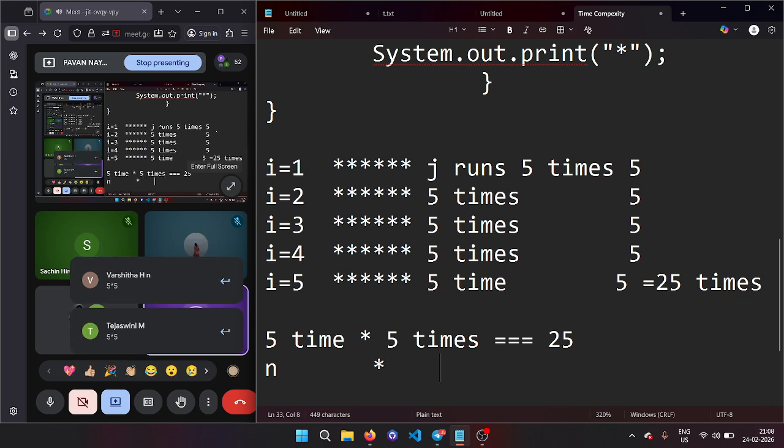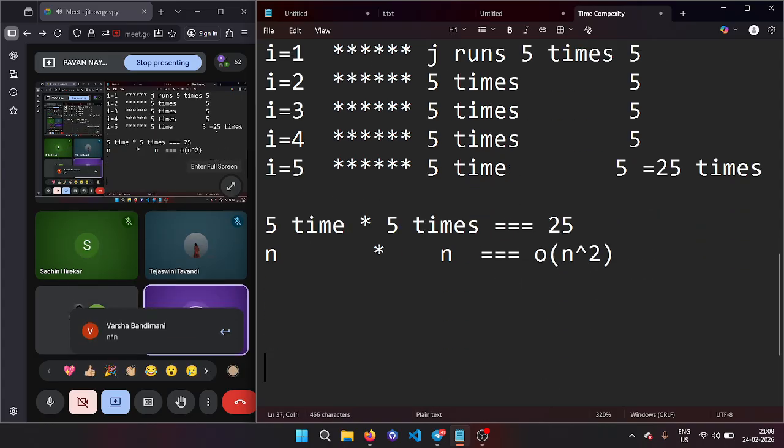This complexity is called order of n square. Is it clear? This complexity is called order of n square. Everybody got it, guys?